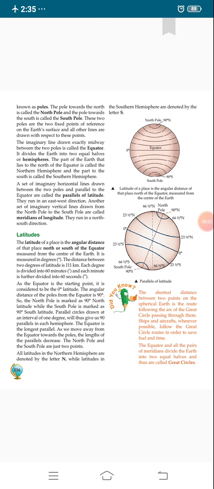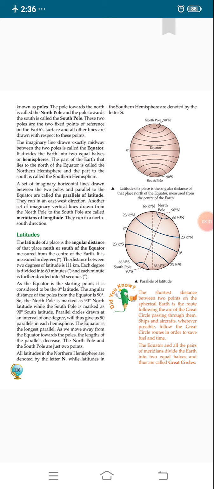These two points, North Pole and South Pole, are the fixed points on the globe or earth, and using these points we can draw the other imaginary lines, and then we can locate a particular place. The imaginary line drawn exactly midway between the two poles is called the equator.